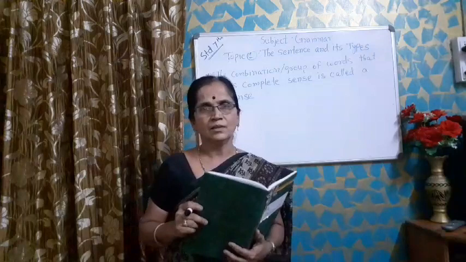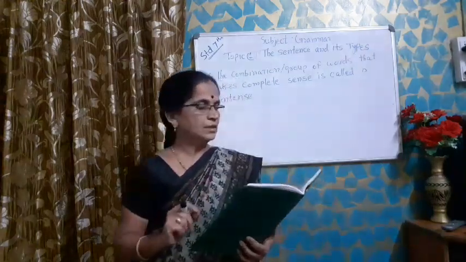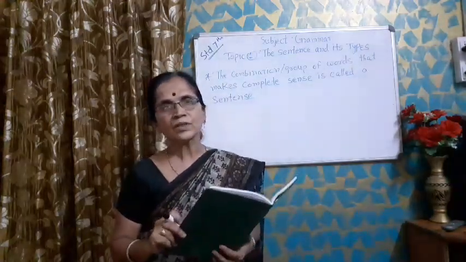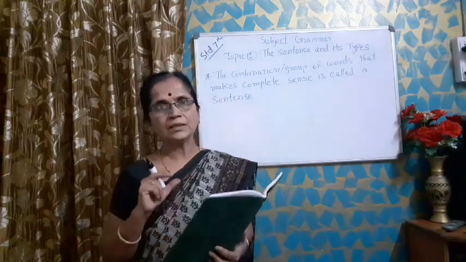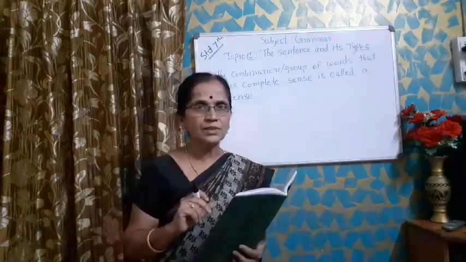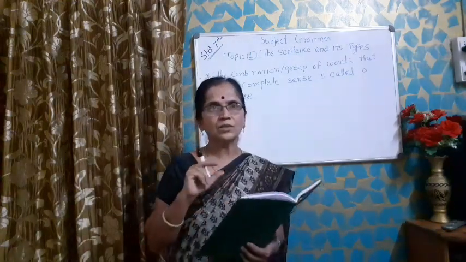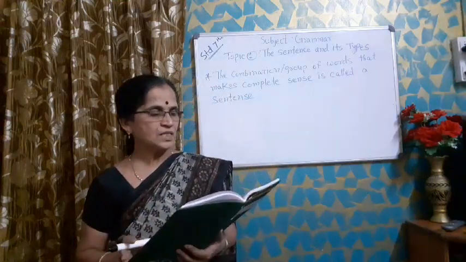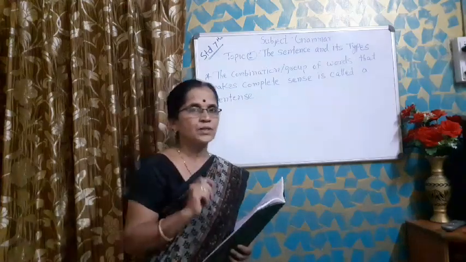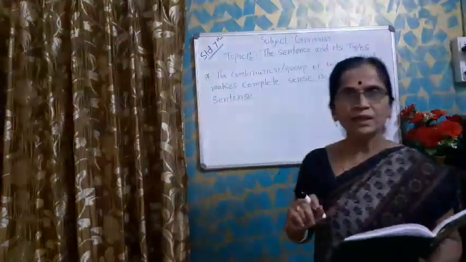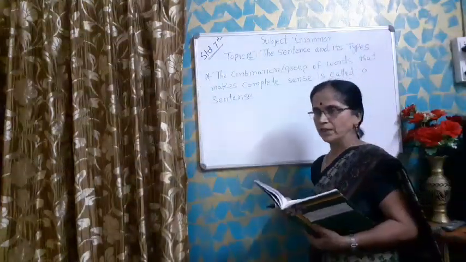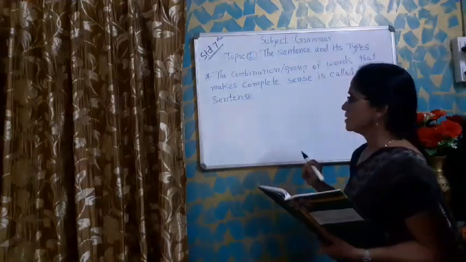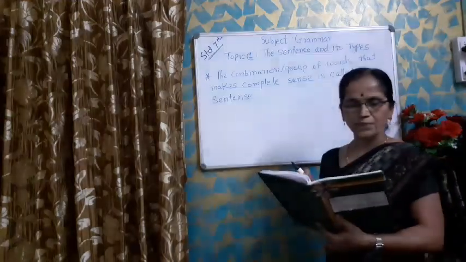Now, can you tell me examples of a sentence? Yes. The girls are going to school. In this sentence, there are different words, and these words give us a complete sense, complete meaning. That's why it is a sentence. Second sentence: Mita is my best friend. This sentence tells us Mita is my best friend.